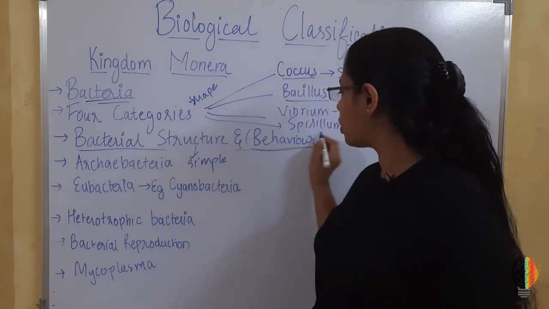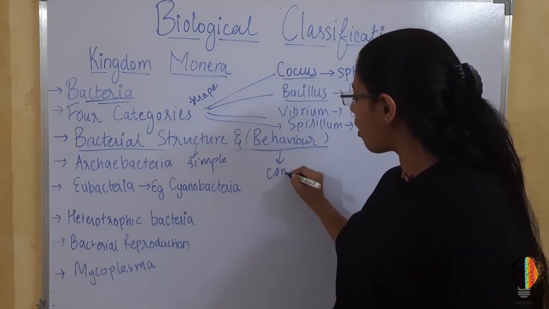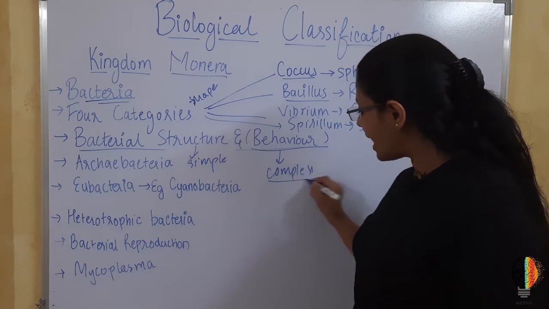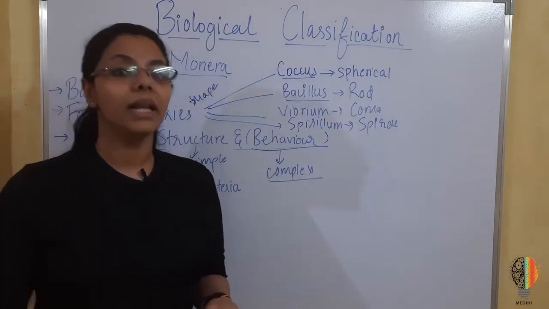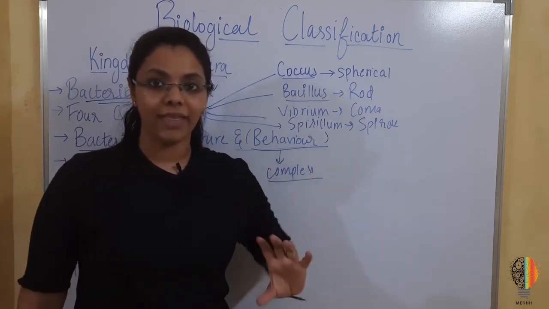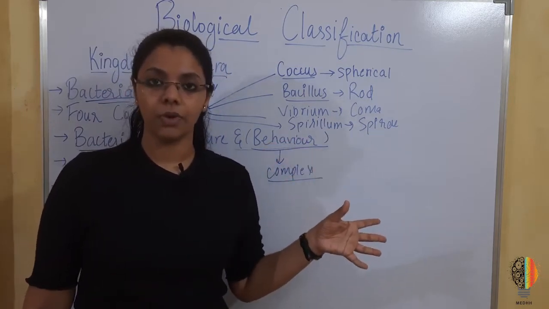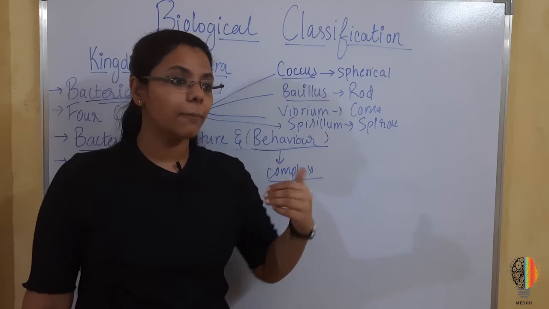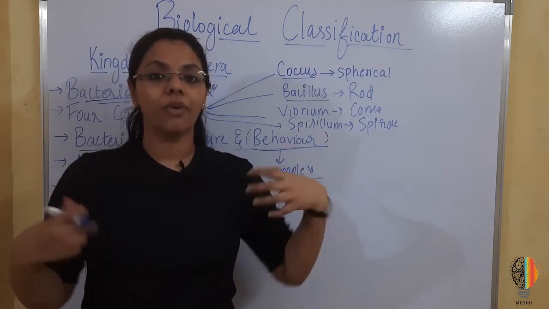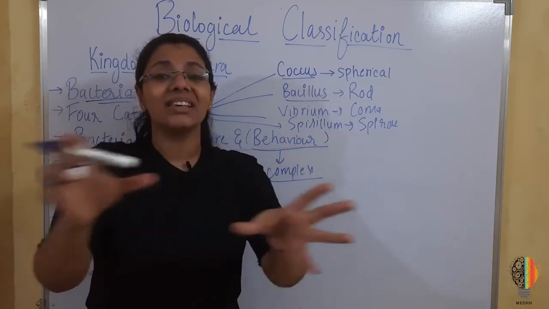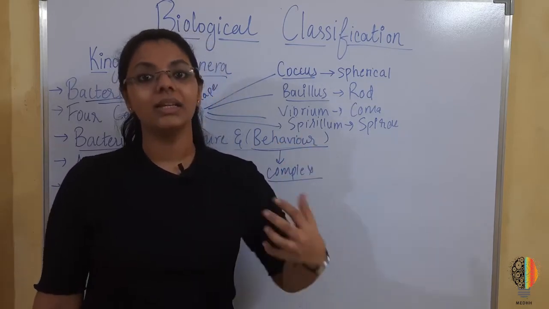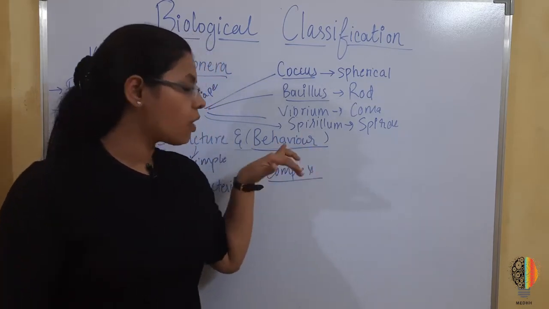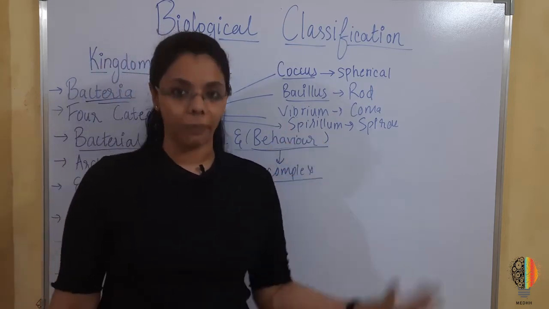The functioning or the behavior is complex, because some of the bacteria have the capability to switch their mechanism of reproduction. They even have the capacity to come up with functioning inside their body so they can survive in unfavorable climatic conditions. So that is how their behavior or functioning becomes complex.